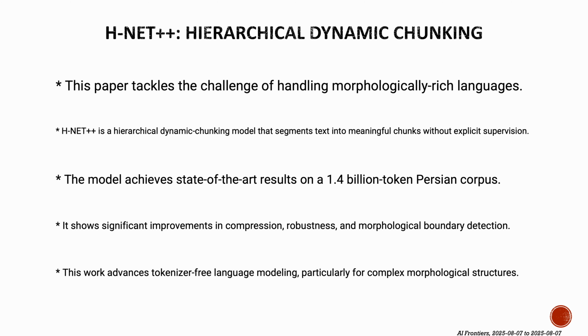In the paper, HNet++, Hierarchical Dynamic Chunking, by Zakershahrak and colleagues, the authors tackle the challenge of handling morphologically-rich languages. HNet++ is a hierarchical dynamic chunking model that segments text into meaningful chunks without explicit supervision. The model achieves state-of-the-art results on a 1.4 billion token Persian corpus, showing significant improvements in compression, robustness, and morphological boundary detection. This work advances tokenizer-free language modeling, particularly for complex morphological structures.